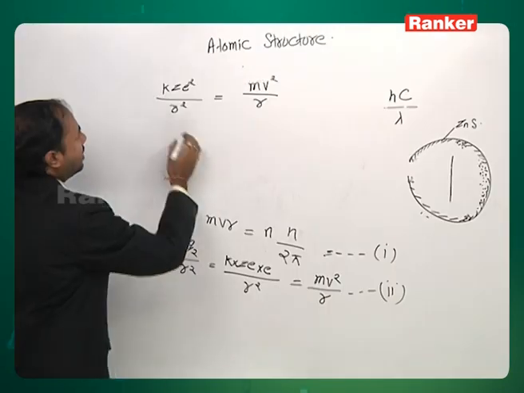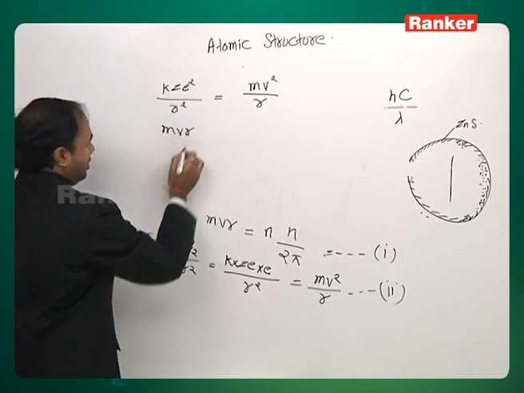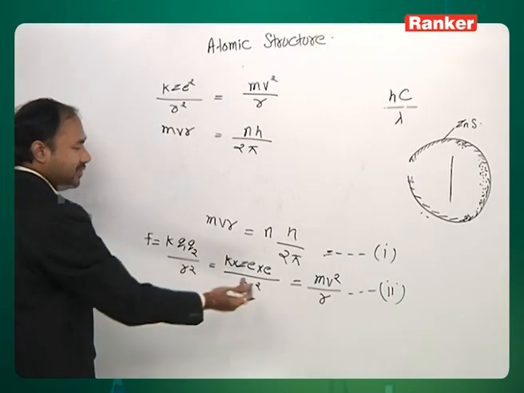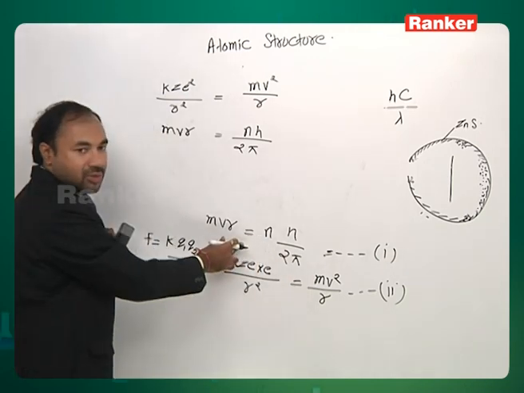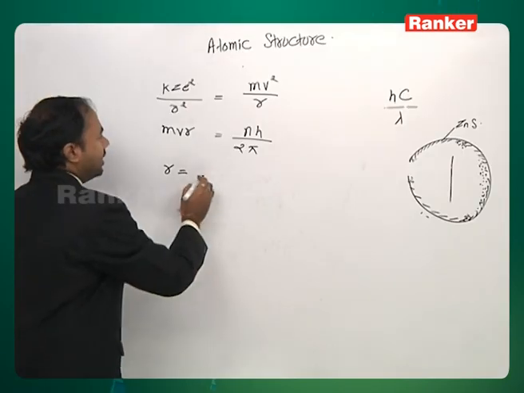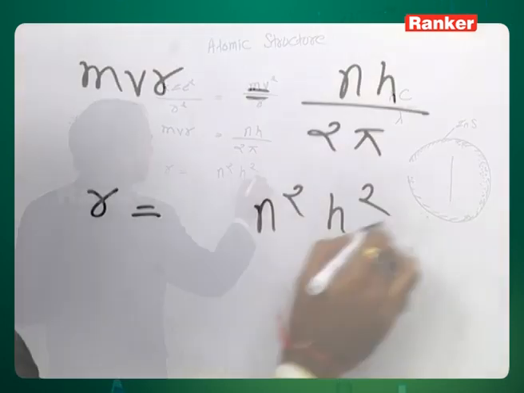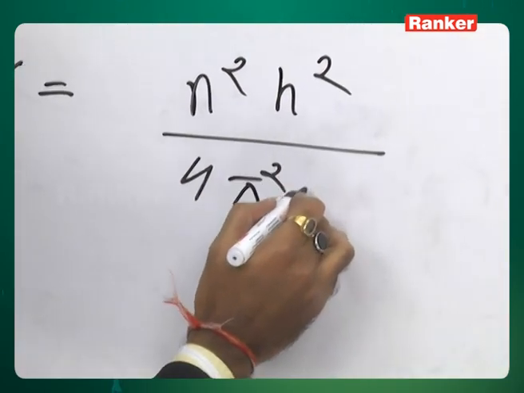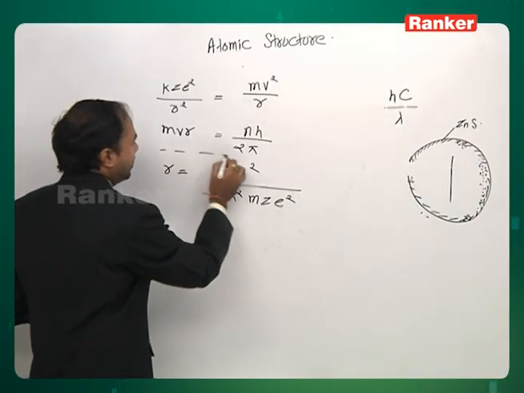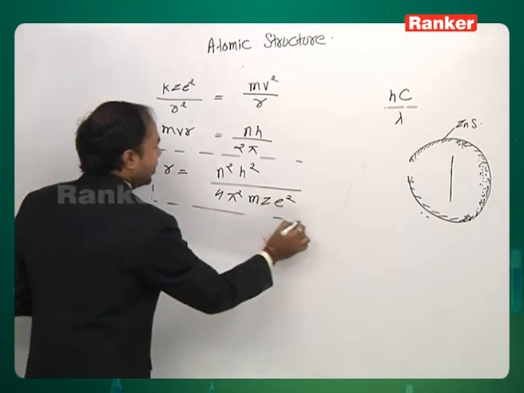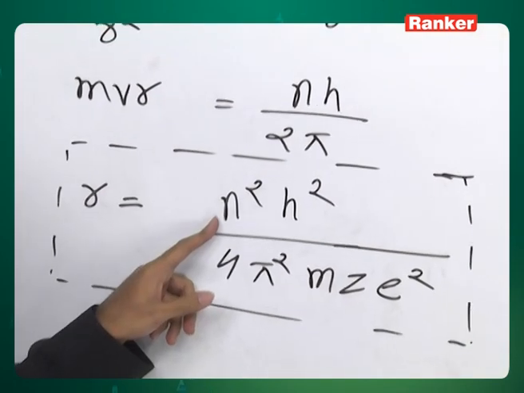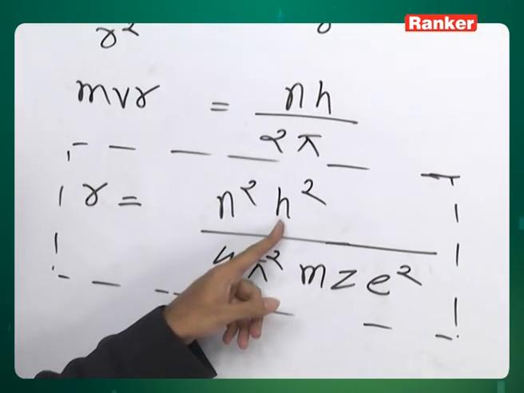And from the second condition we get mvr equal to nh upon 2 pi. If we calculate v from here and substitute in this equation, and similarly for r, we get r equal to n square h square upon 4 pi square m Z e square. This is the formula for the radius of a particular orbit. In this formula, n is the orbit number, and h is Planck's constant, which is a constant.